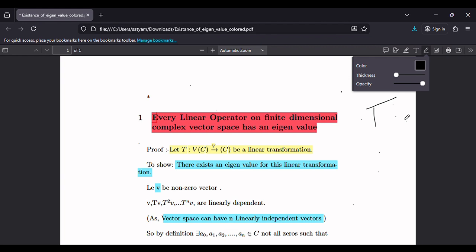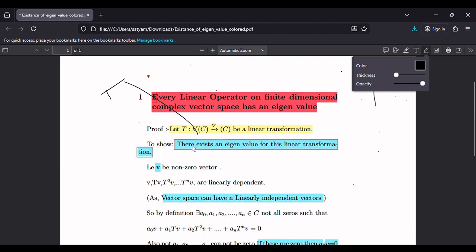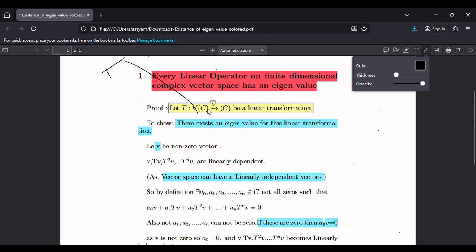Hello everyone. Today we will discuss that every linear transformation on a complex field has an eigenvalue. Means, if we have a linear transformation T from a vector space over C to the vector space over C, then we have at least one eigenvalue from the field C.